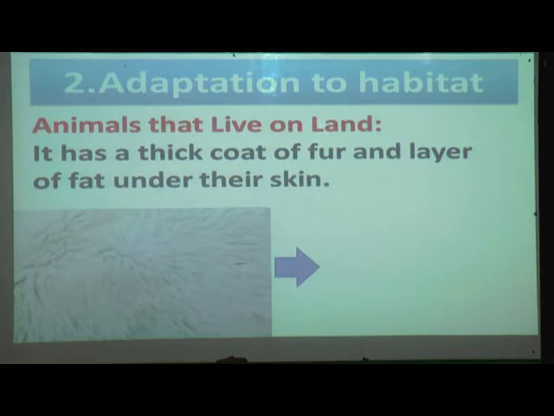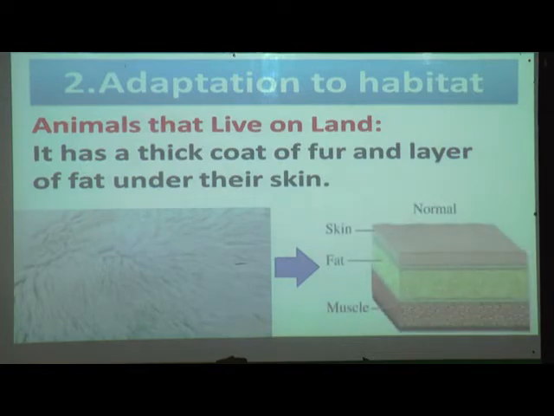Under the fur, like this, the outside skin is there, below that skin fat is there, and below that muscles are there. That fat under the skin protects them from the cold.